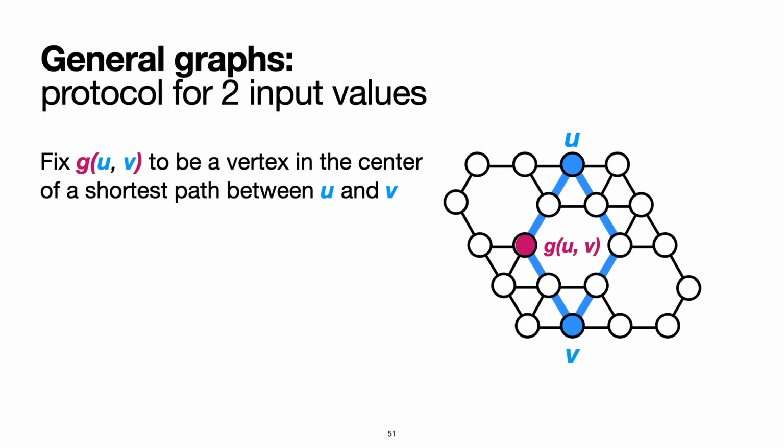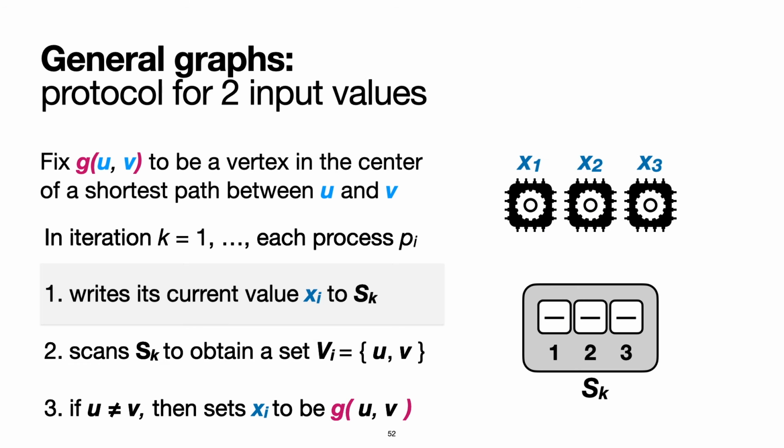So let's see how to do this. First, we fix for every pair of vertices u and v a single vertex g(u,v) that lies in the center of a shortest path between the vertices u and v. Since all processes know the graph G, we can fix these center vertices in advance. The algorithm itself will proceed iteratively. In each iteration k, every process performs the following 3 steps.